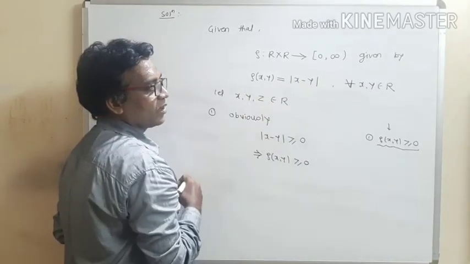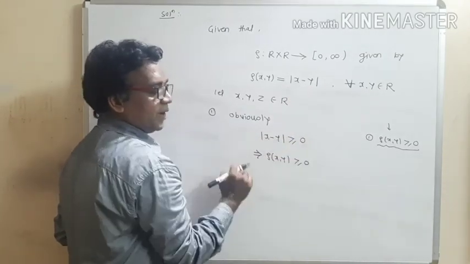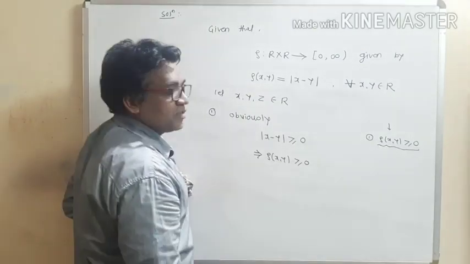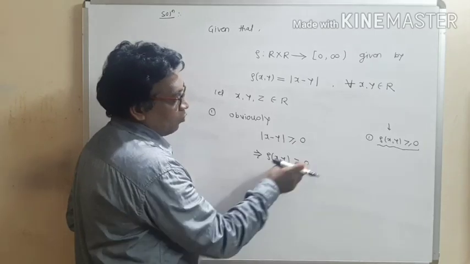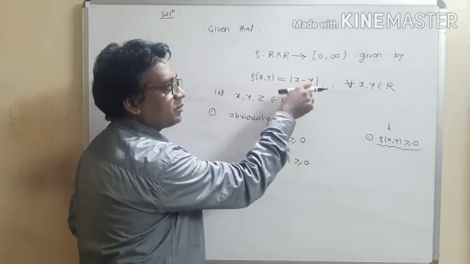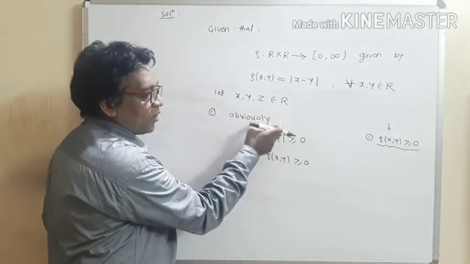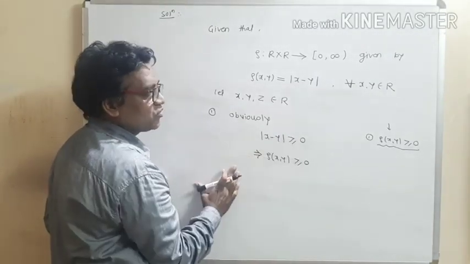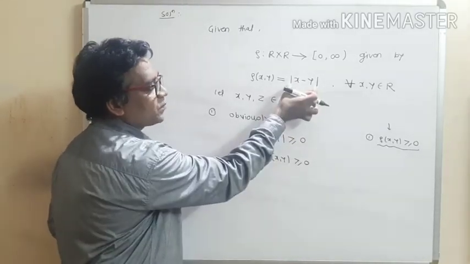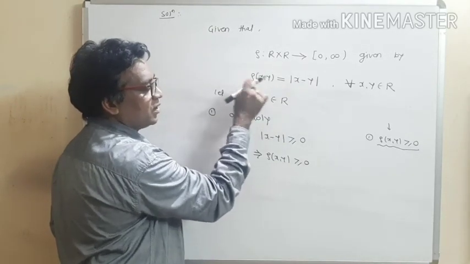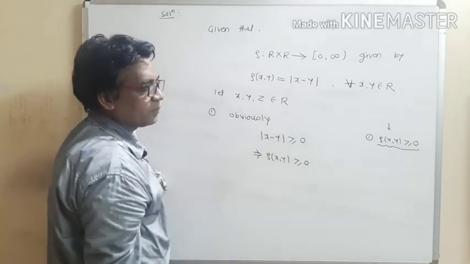We know that modulus is always non-negative, and modulus of any number is non-negative. So modulus of x minus y is non-negative, and according to the given definition, this is rho of x, y. So rho of x, y is non-negative. This is the first property.